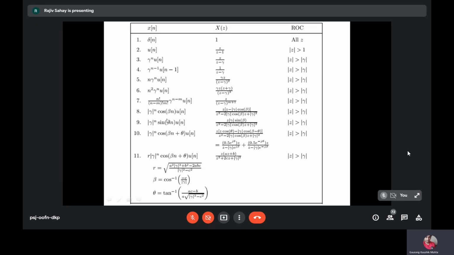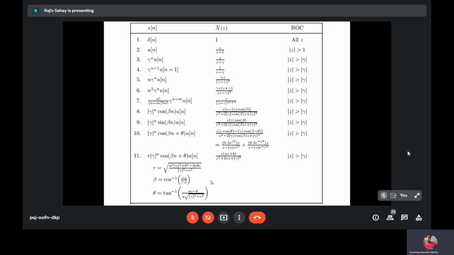So it is connected to these. Those who are writing, they can make a note of these things. Later on, we'll be directly using these inverse transform pairs. I will solve one example where we are going to use this formula. Those who are not aware, they can make a note of this.